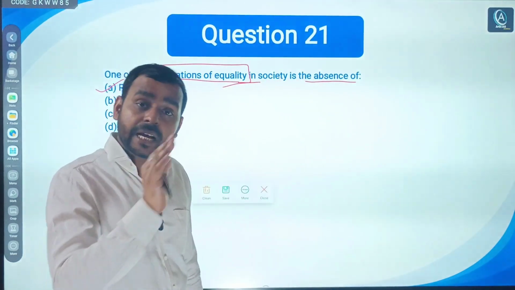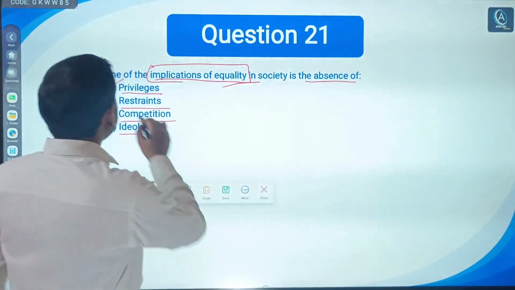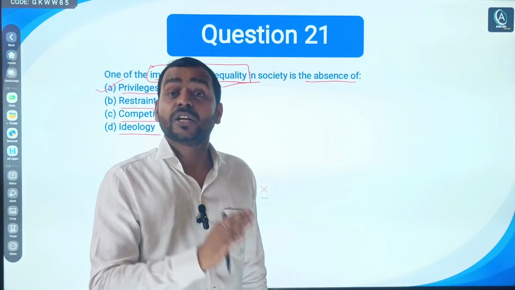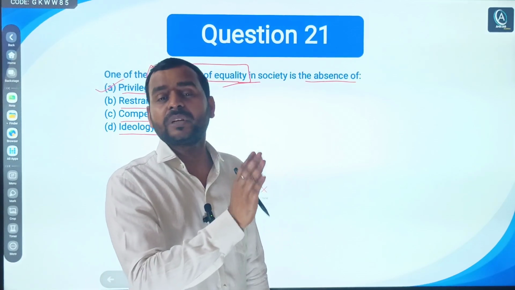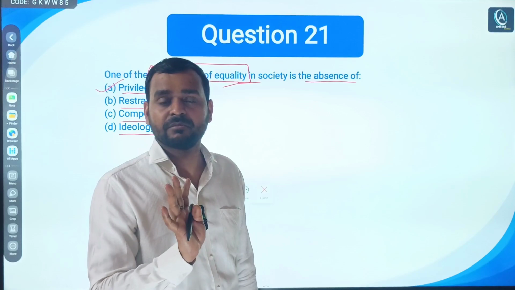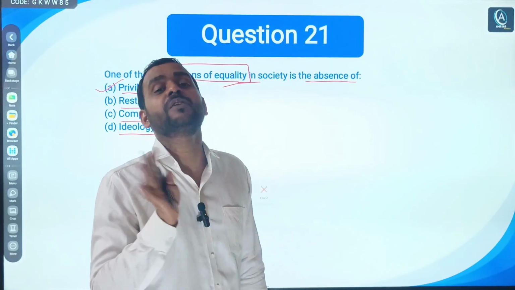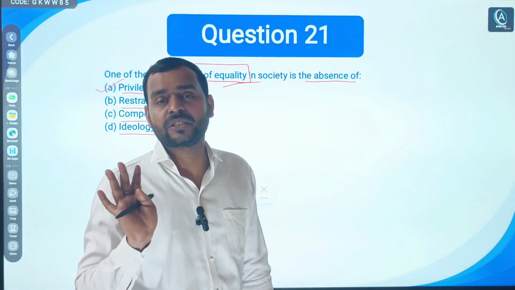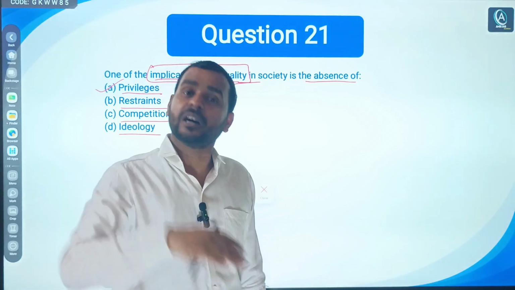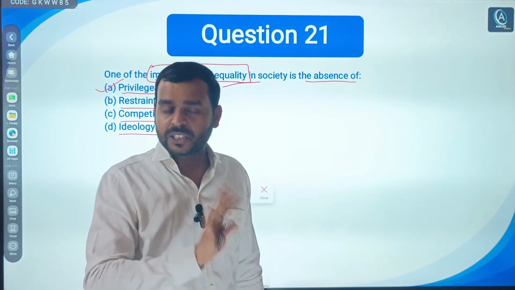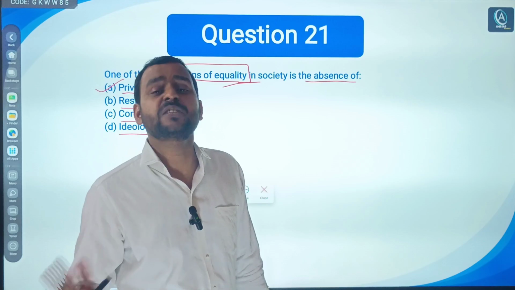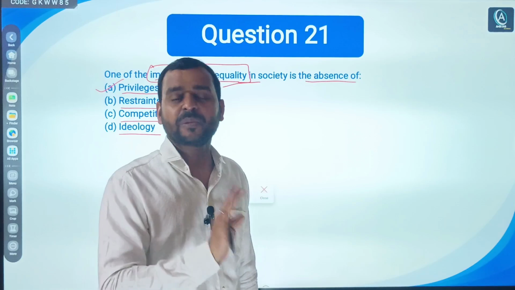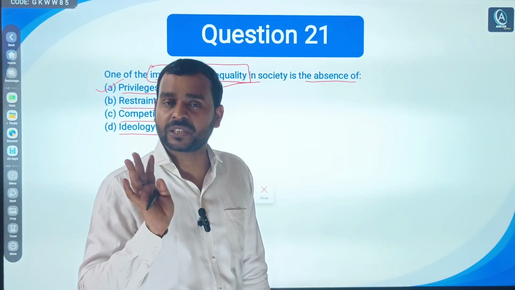Privileges means what? King and a common man. If you want to ensure equality in society, then the state should treat everyone, whether a king or a common man, equally. And Article 14: equality before law and equal protection of law. It says absence of any privilege. Whether you are a king, the richest man of the nation, or the poorest man, if you have committed the crime, punishment should be the same for both. That is the simple meaning of equality, means absence of any kind of privilege.